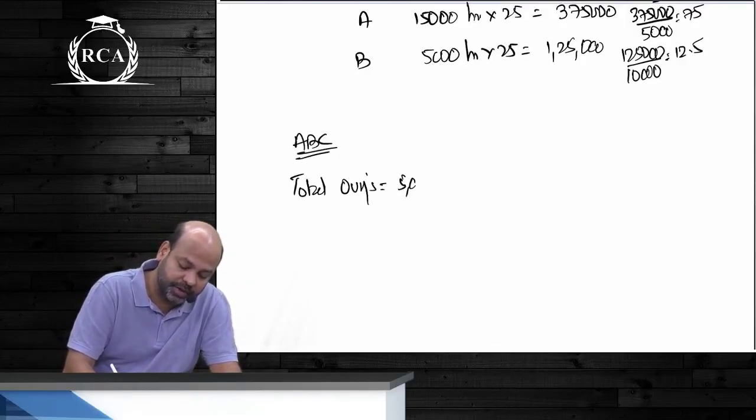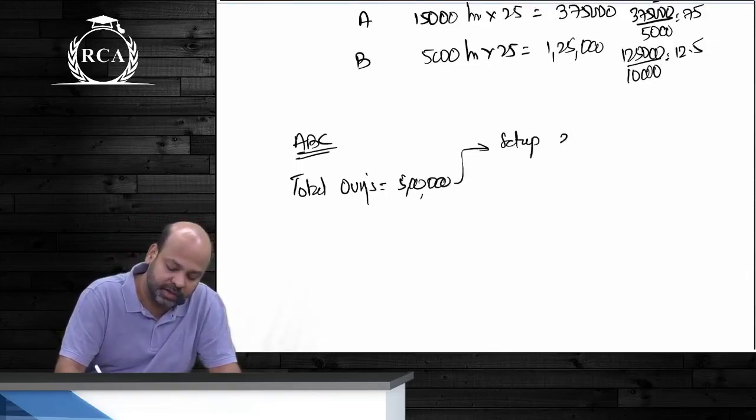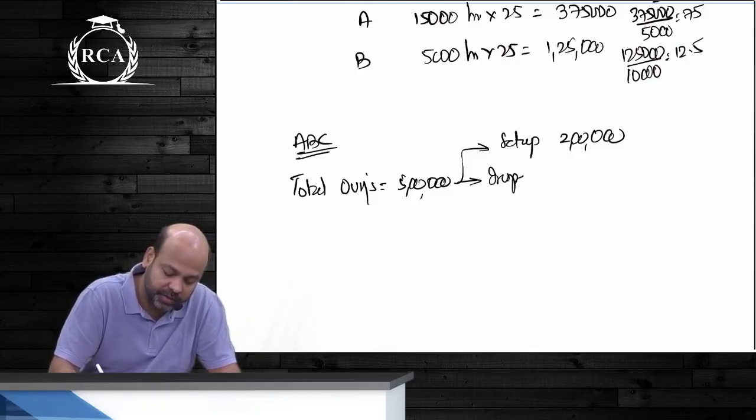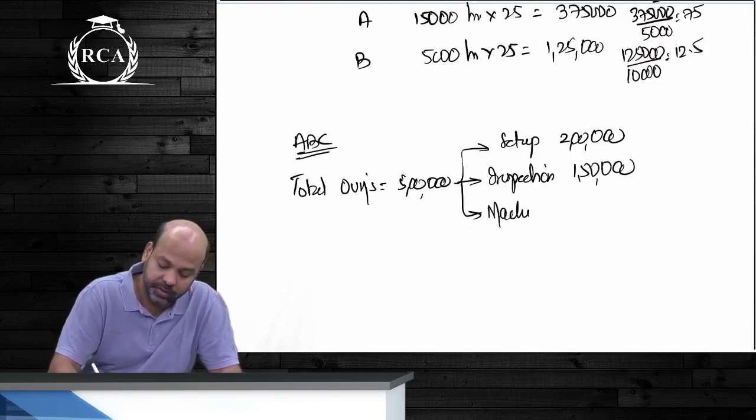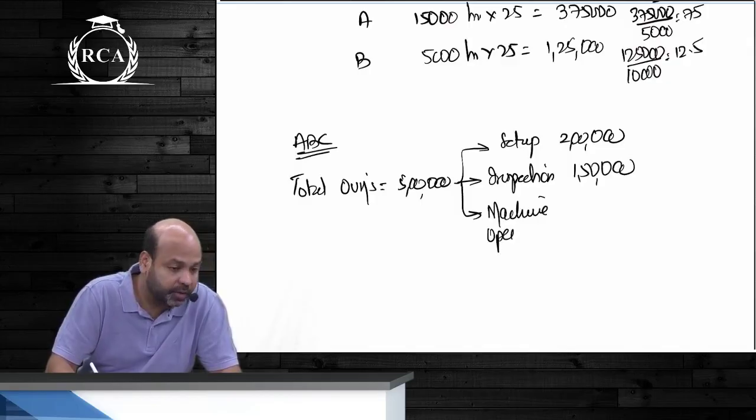Total overheads are 5 lakhs, guys. Out of this 5 lakhs, our setup cost is, let's say, 2 lakh rupees. Machine inspection cost is 1,50,000. Sorry, product inspection cost, and the balance, machine operation cost, 1,50,000.